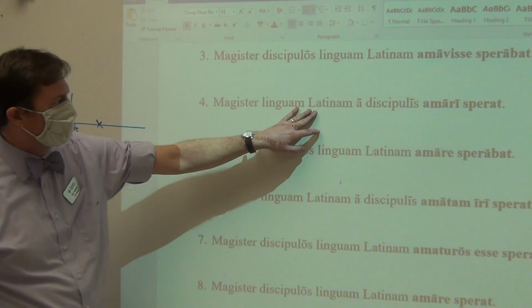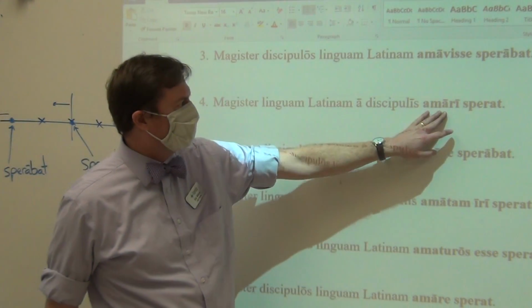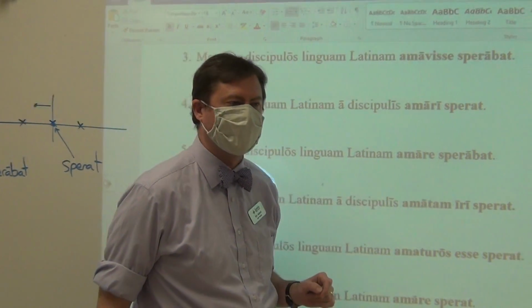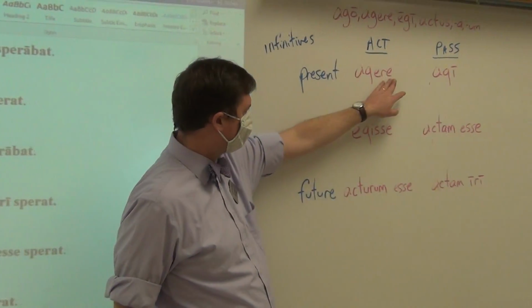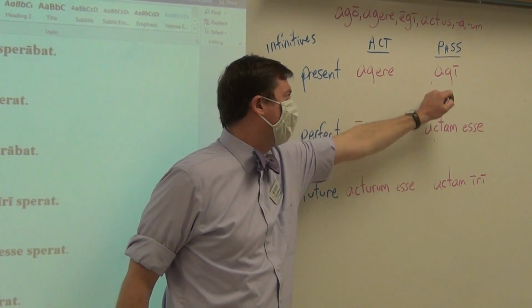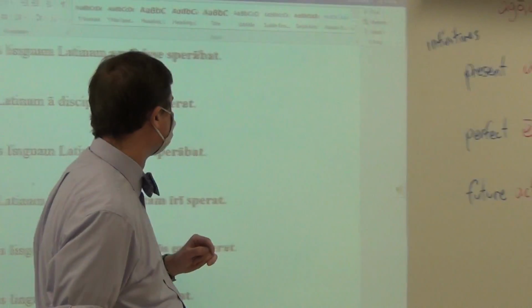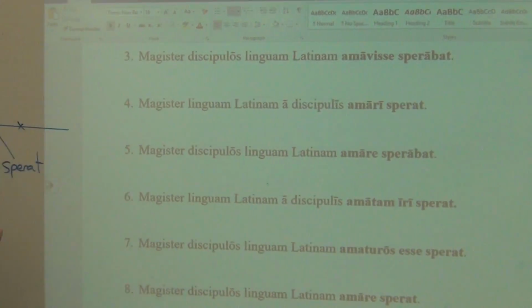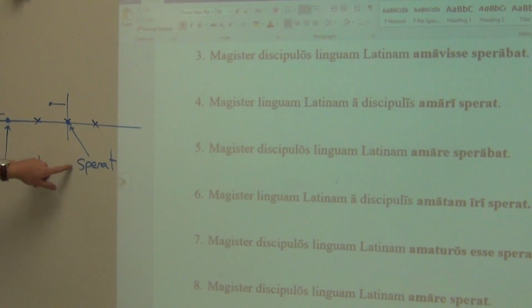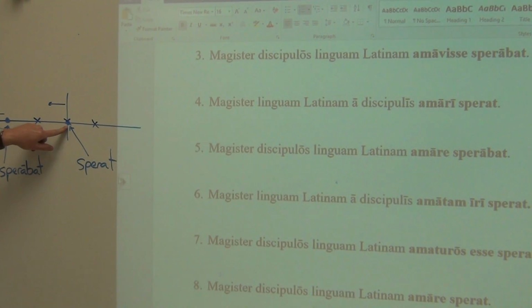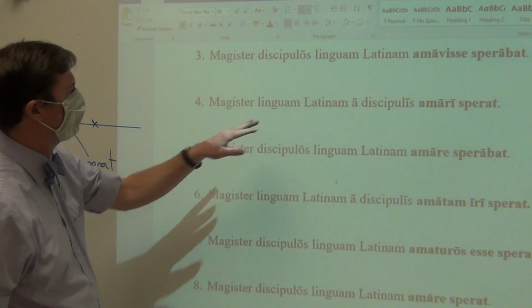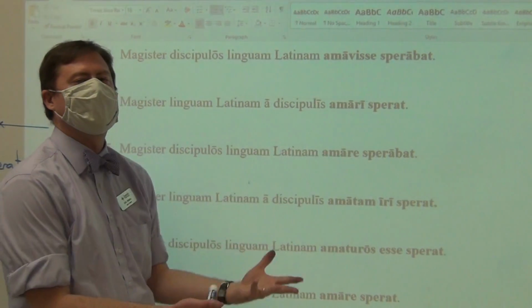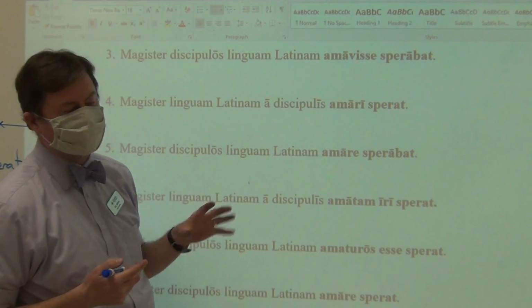The Latin language, accusative, amari. Amari is a present infinitive, along A-R-E, turns into an A-R-I, but a present passive infinitive. And so, remember, present infinitives happen at the same time. So if number 4, sperat, is happening right now in the present, then amari is right now in the present. So the teacher right now hopes that the Latin language is loved, is being loved by the students.